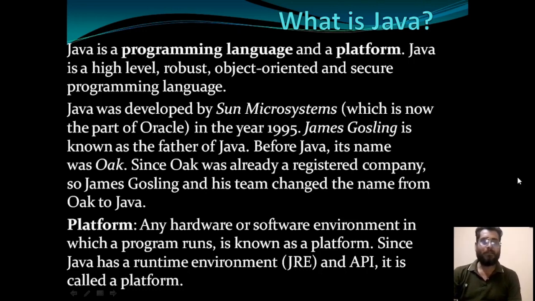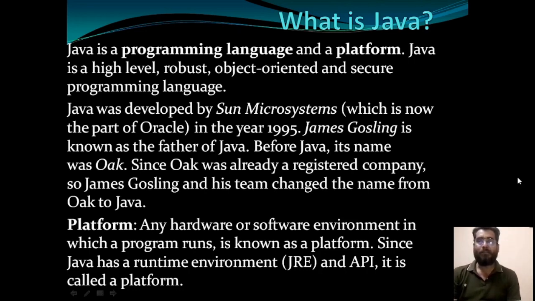Before Java, its name was Awk. Since Awk was already a registered company, James Gosling and his team decided to change the name from Awk to Java. So Java is a high level, object oriented, secure programming language developed by James Gosling in Sun Microsystem. Now, Java is a part of Oracle.